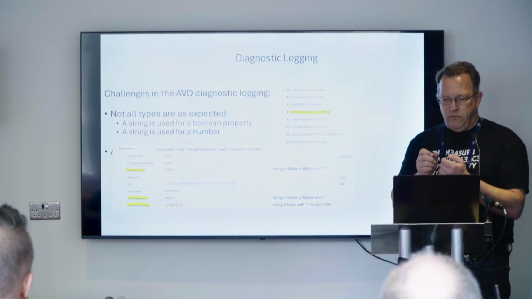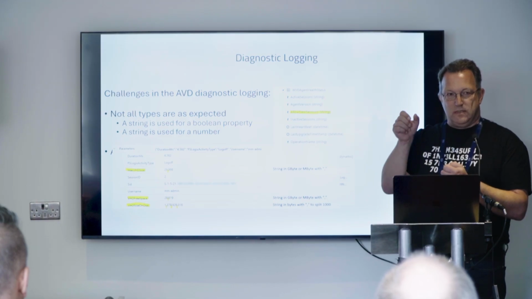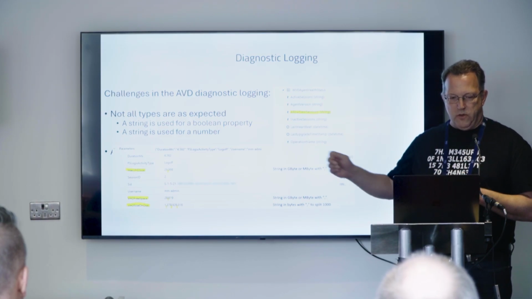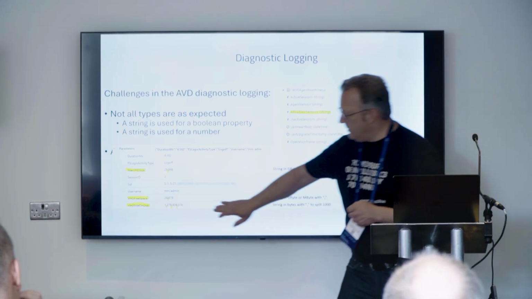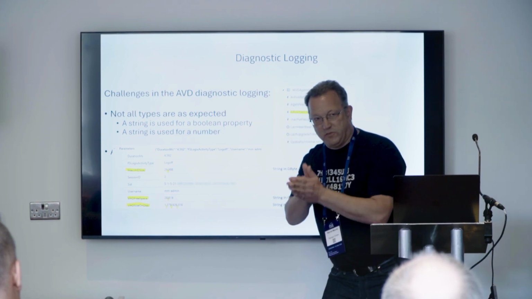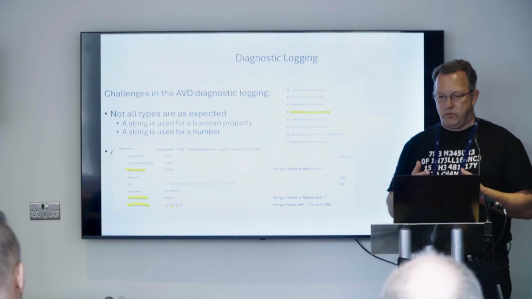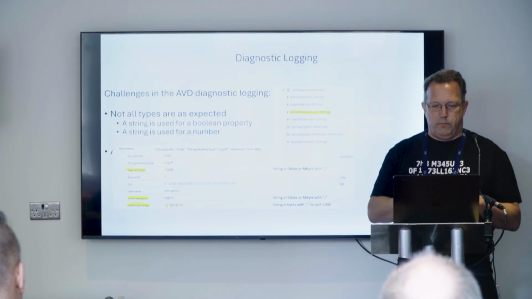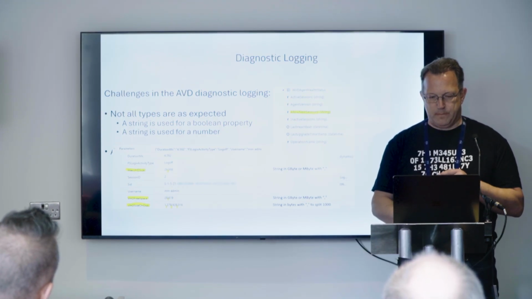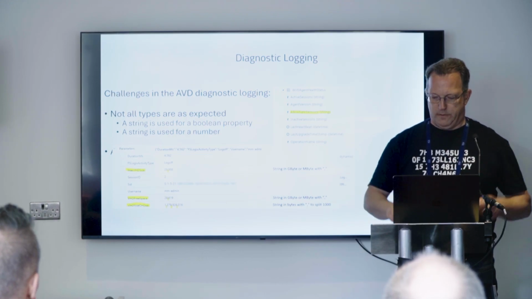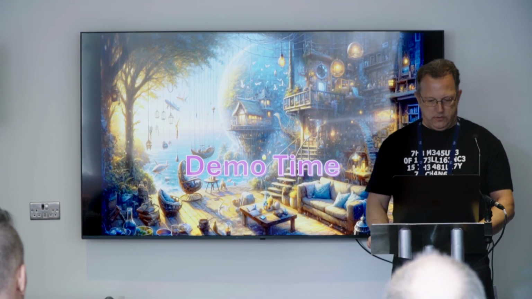You cannot easily convert it if you have a different number format. For example, in Germany we have a comma for the digits after the main number, and in the US it is a dot. And a bit more complicated is the VHD size on disk. There you can find the commas as 1,000 separators in the US and the point for the digits afterwards. So that is also what you have to handle before you build an average, a maximum or minimum. But the good thing is the values are there, maybe not in the expected format. So let us try to dig in.